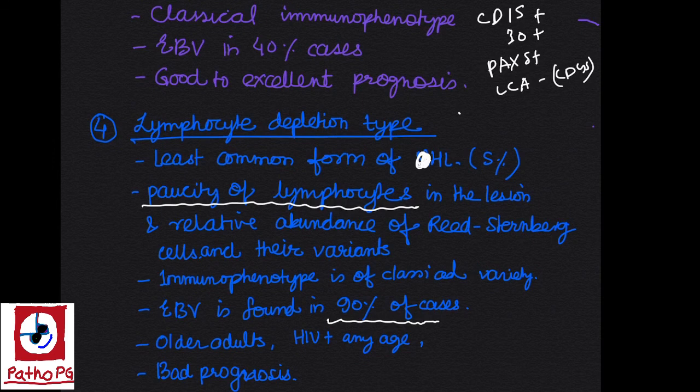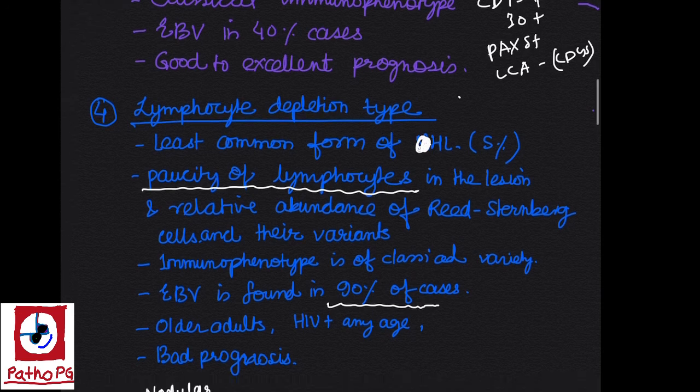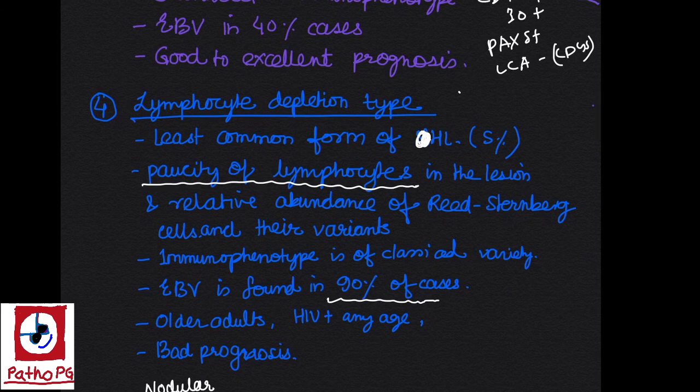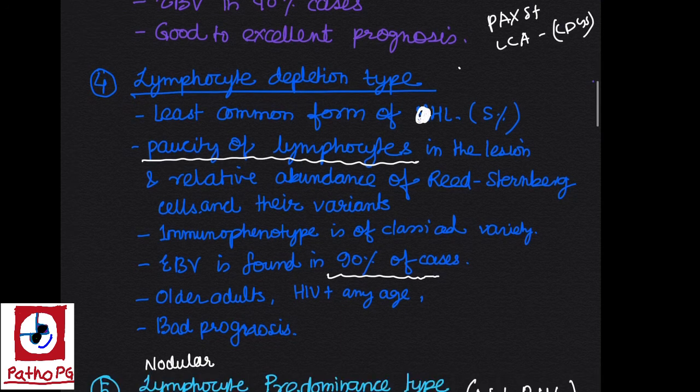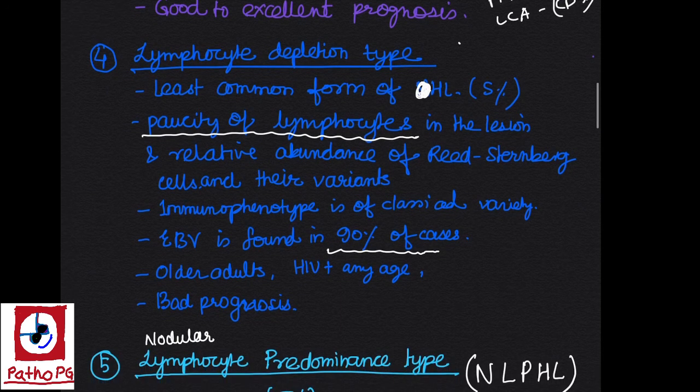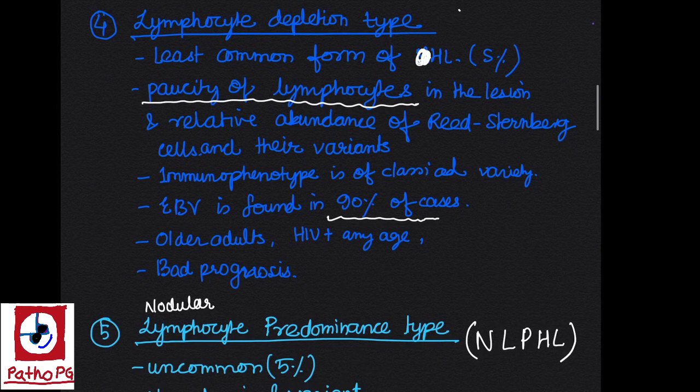The fourth type of classic Hodgkin lymphoma is lymphocyte depletion type. It is the least common form of Hodgkin lymphoma, that is up to 5%. There is paucity of lymphocytes in the lesion and relative abundance of Reed-Sternberg cells and their variants. Immunophenotype is again the same. Epstein-Barr virus is found in 90% of cases. So this is maximum here. It usually affects older adults. Prognosis is not so good.